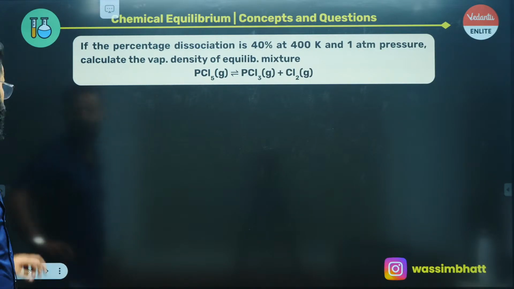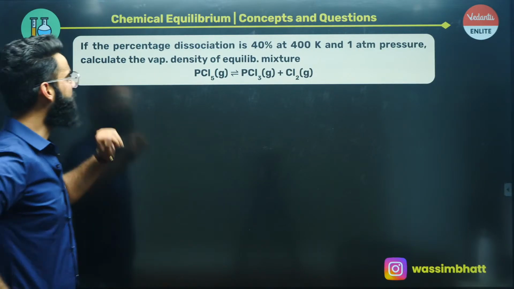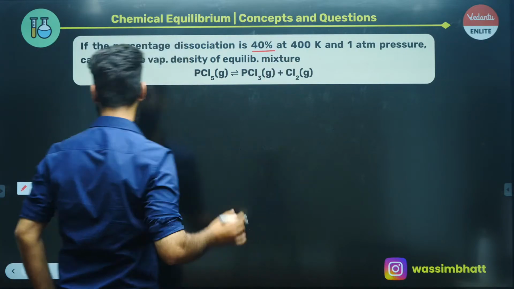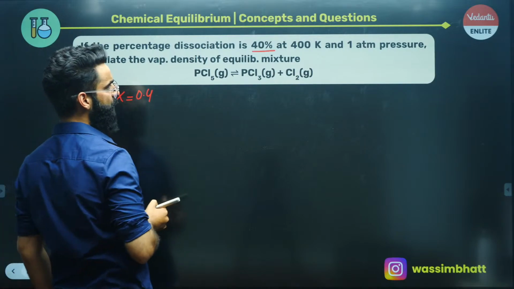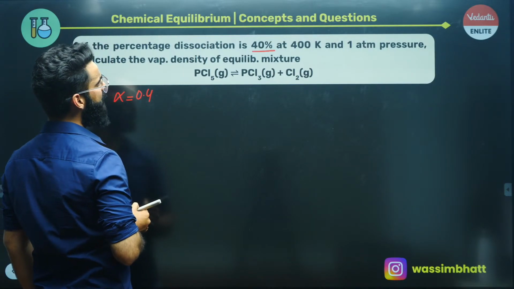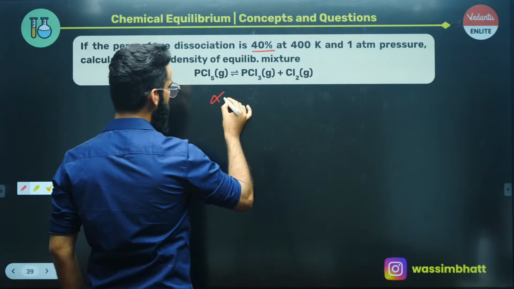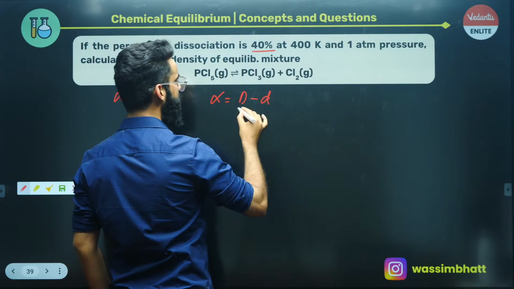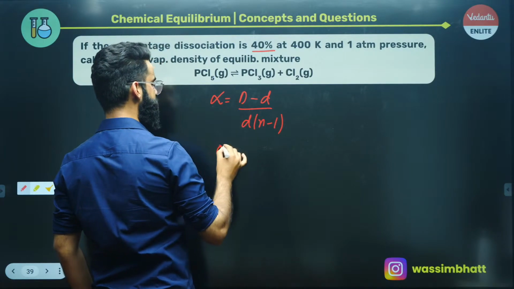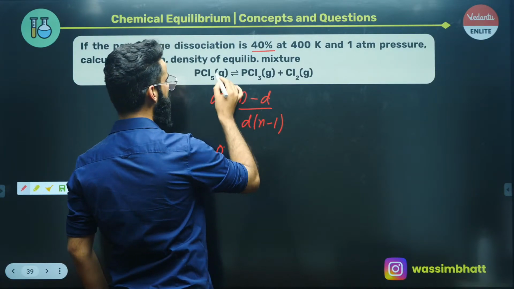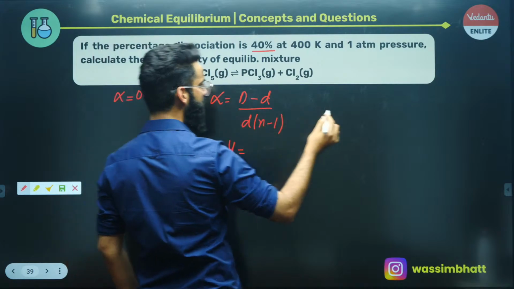Okay, look at this particular equation as well. This is again similar. If the percentage dissociation is 40, that means alpha is equal to 0.4. Calculate the vapor density of the equilibrium mixture. See guys, alpha is equal to capital D minus small d divided by small d multiplied by n minus 1. Alpha value is given to us as 0.4. Capital D is equal to the molar mass of the reactant divided by 2. What is the molar mass of PCl5?